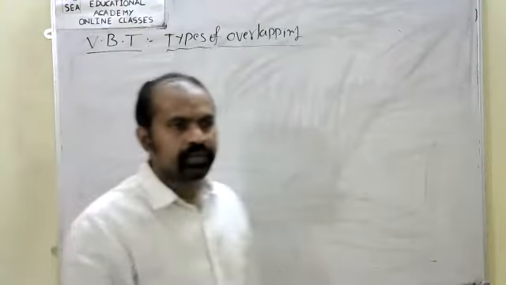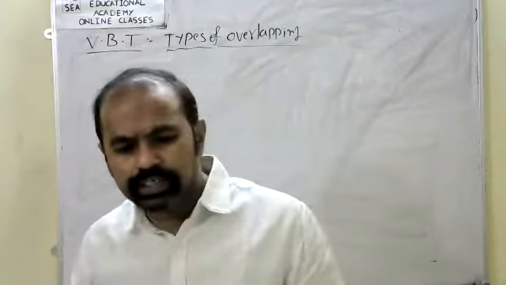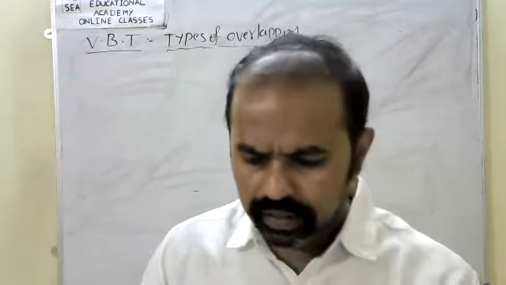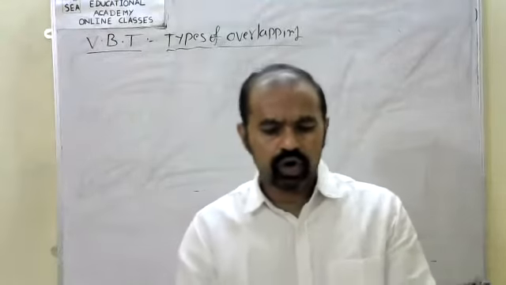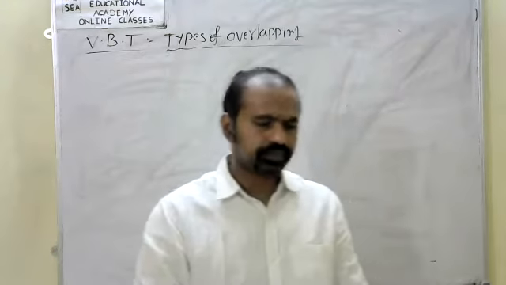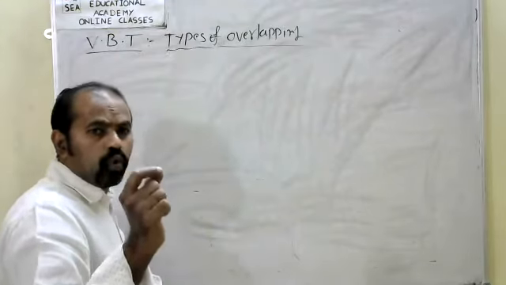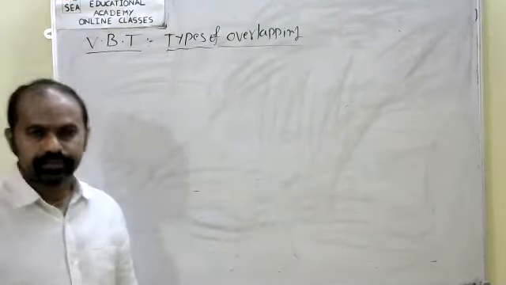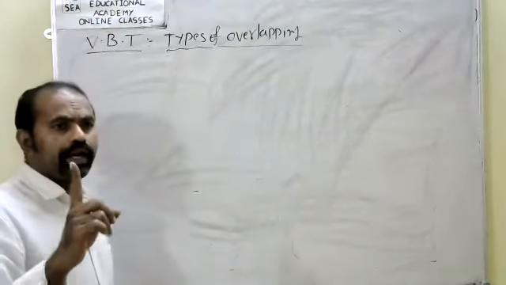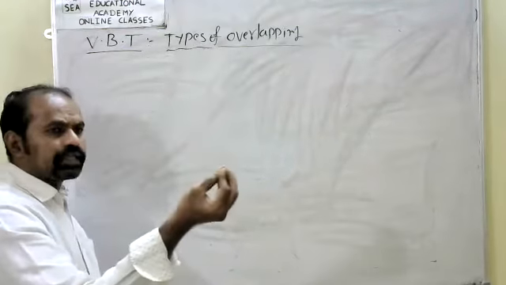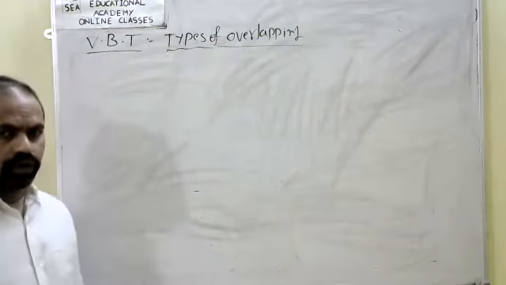During the formation of a single covalent bond involving S and P orbitals.